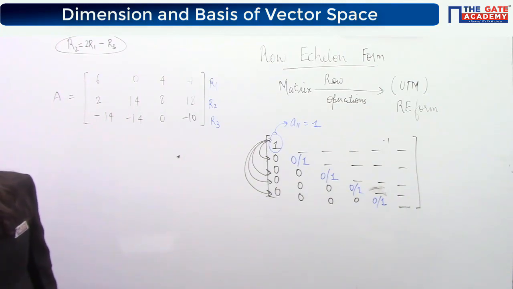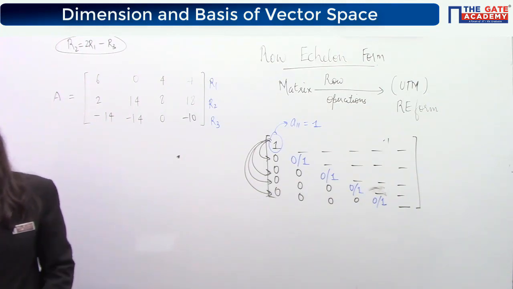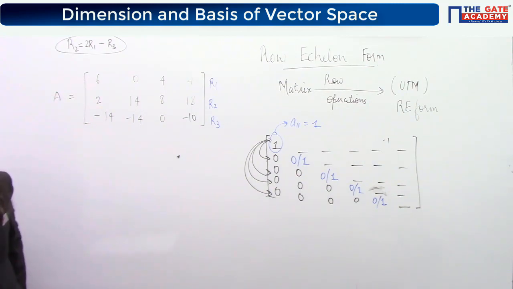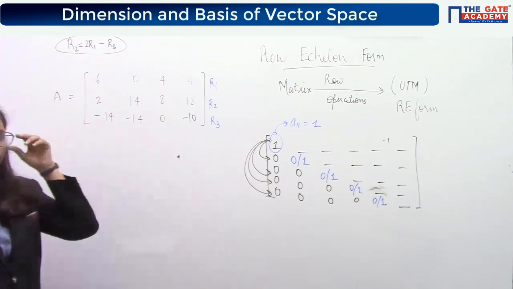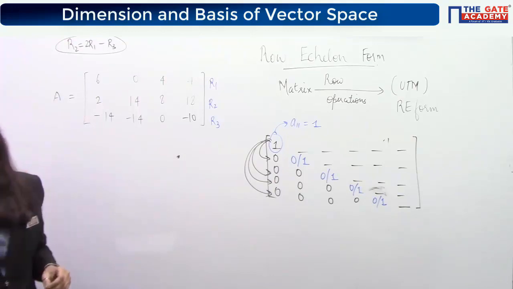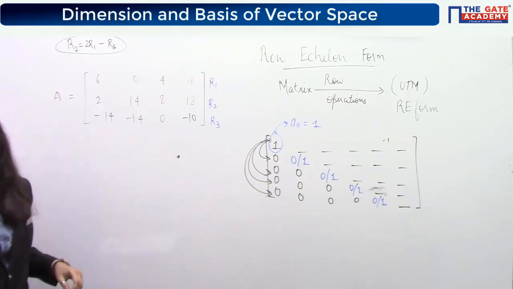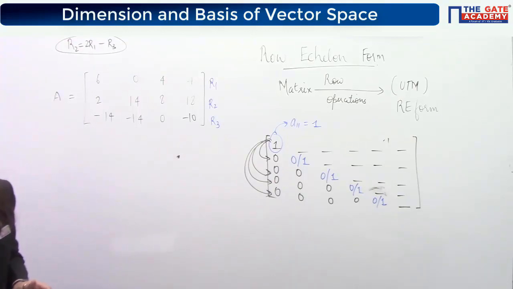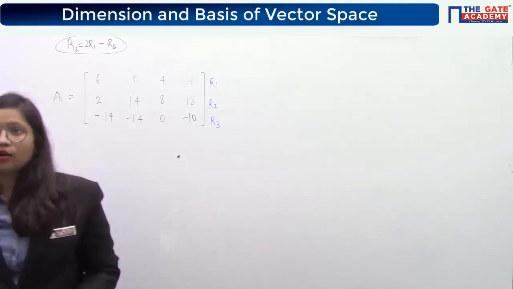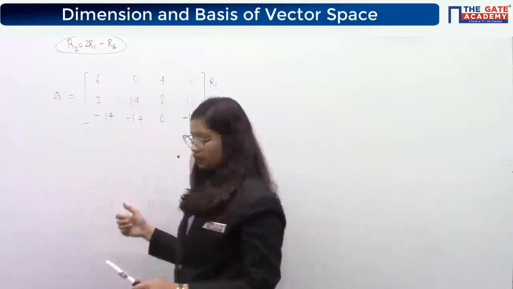So write down this, that a matrix is said to be in row echelon form if, please write it down so that I can go into the next slide and then write down this example. So I guess you have written it down, the last line. Done. So now I'll show you how to convert this matrix.